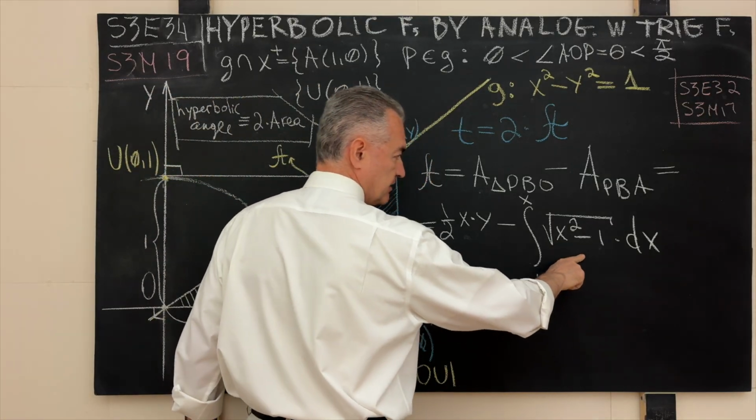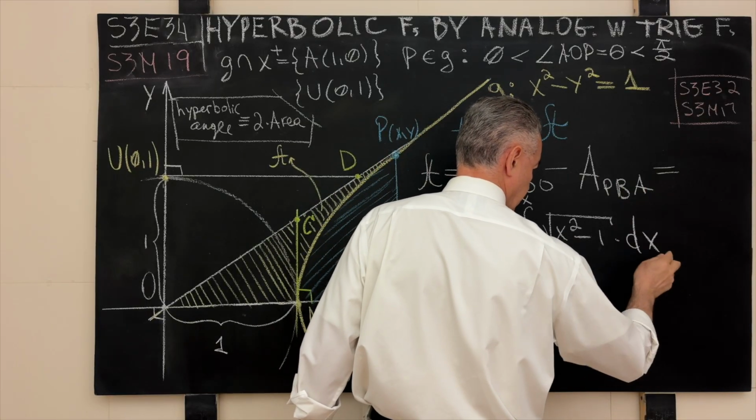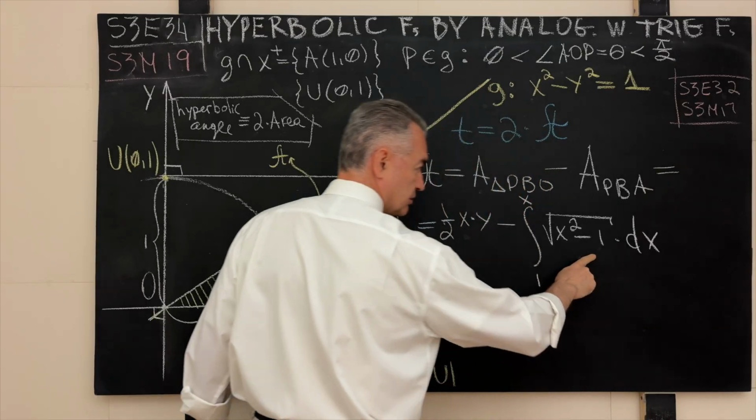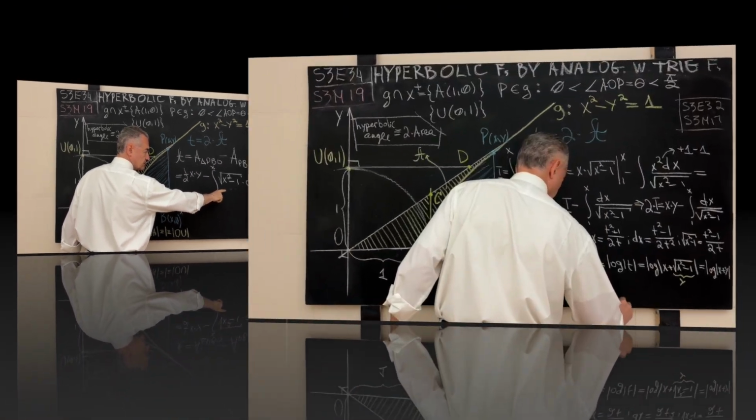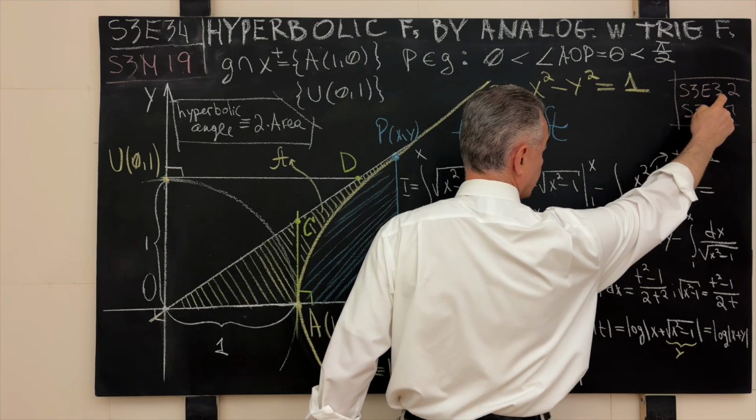But in case you need some guidance and you do not want to watch this episode, here is how this integral can be evaluated. There were 2 main reasons why I put the season 3 episode 32 together.